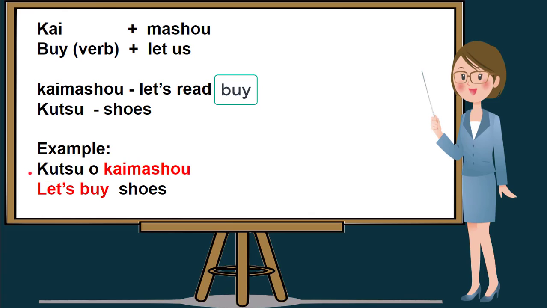Let me read this sentence. Kutsu o kaimasho. In English, let's buy shoes. Let me repeat again this sentence. Kutsu o kaimasho. In English, let's buy shoes.